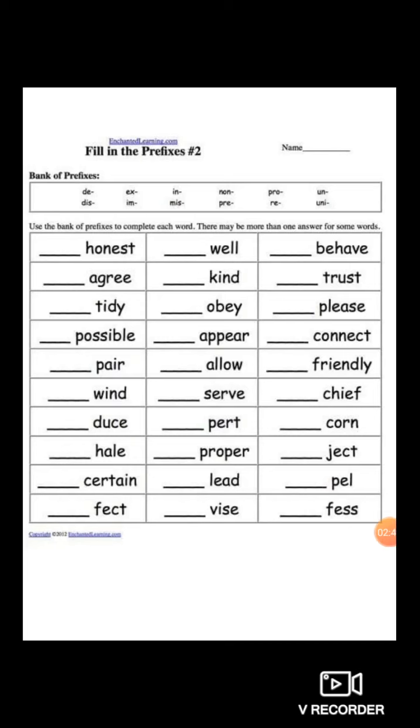First, today we learnt homophones, so write the definition of homophones with the help of examples. Also write the definitions of prefixes and suffixes with examples, today's date, and the worksheet which I am sending you through WhatsApp. Students, you have to write in good handwriting. In the previous lecture we completed one poem, Past, Present and Future. That poem also you have to write in good handwriting.